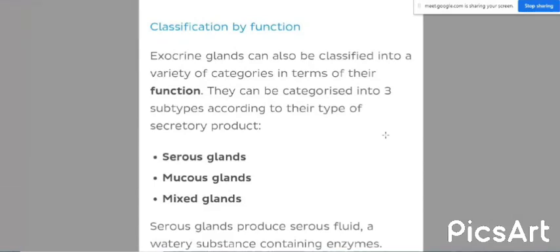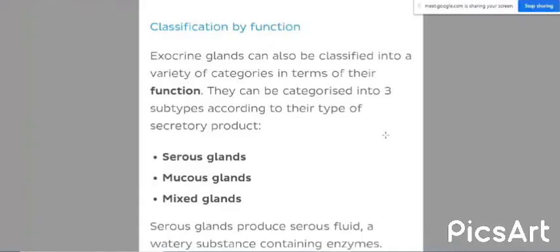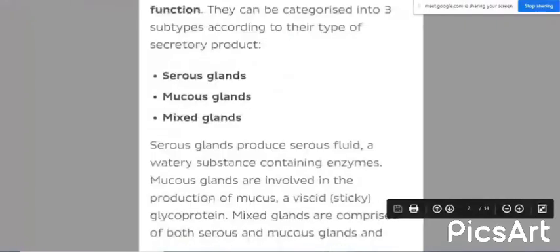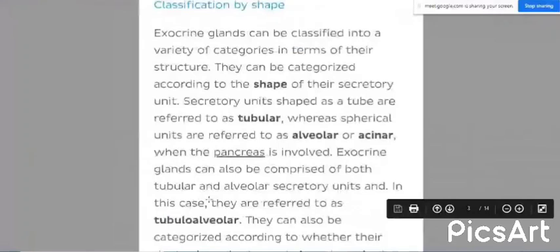Serous salivary glands are the glands which produce a watery secretion, a serous, non-sticky secretion. They are the serous salivary glands. The glands which produce serous secretion produce a watery secretion.